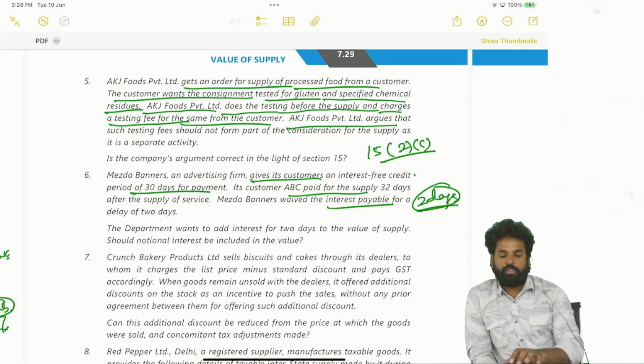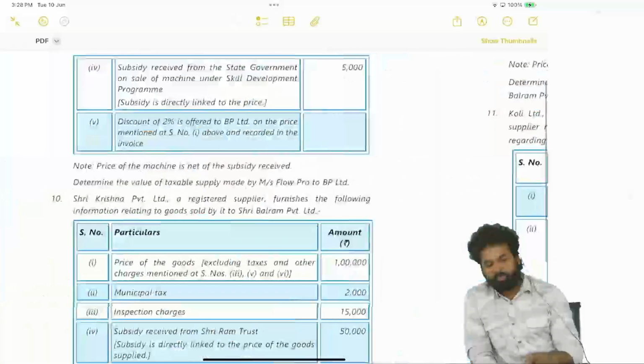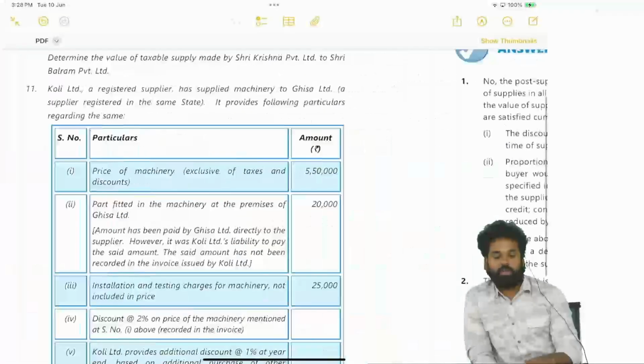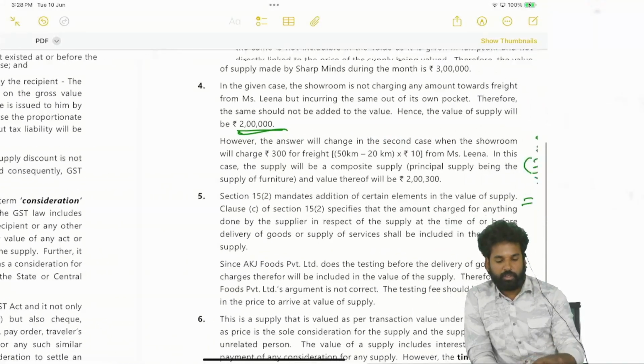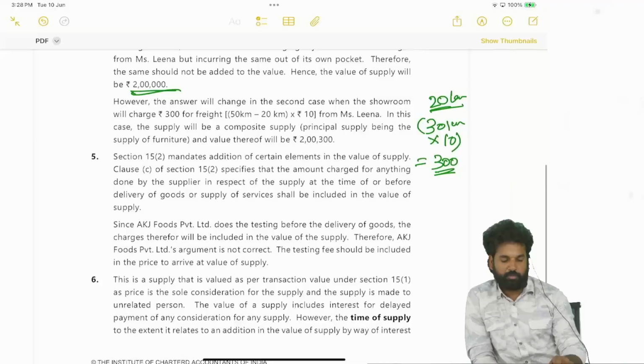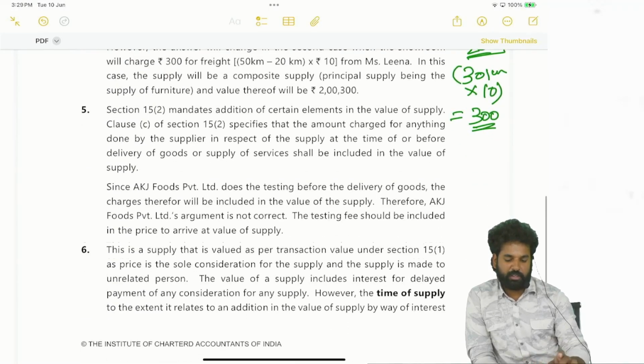So 2 days interest has been waived off. Should notional interest be excluded or included? That has to be seen. Question 5 or 6? 6.